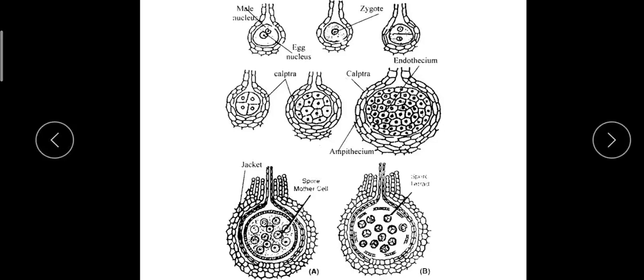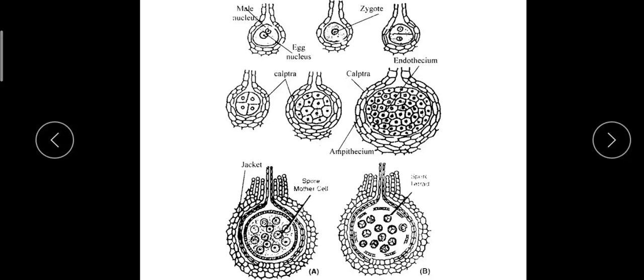And the superficial cells in this mass divide periclinally to form the outer amphithecium and the inner endothecium. So the endothecium repeatedly divides, and it forms the sporogenous mass of cells. And from this sporogenous mass, each of the functional spore mother cells undergoes reduction division to form 4 haploid cells.